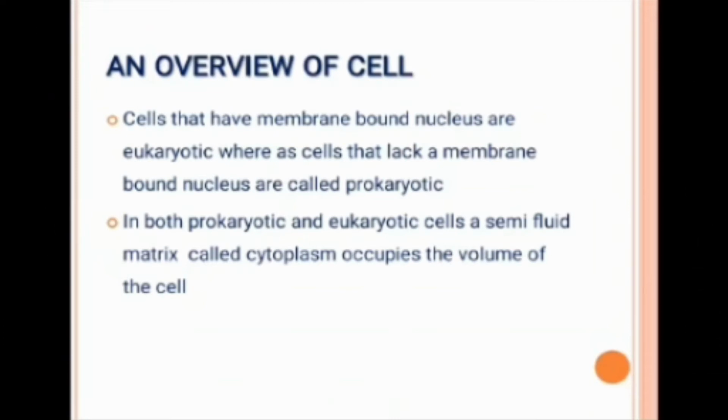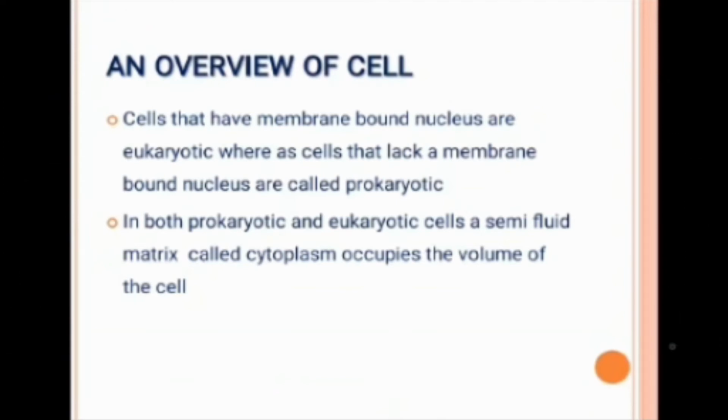That is, their nucleus is well defined. The nucleus of eukaryotic cells is well defined, while that of prokaryotic cell is not well defined, that is, the nucleus is not surrounded by a nuclear membrane. In both prokaryotic and eukaryotic cells, a semi-fluid matrix called cytoplasm occupies the volume of the cell.